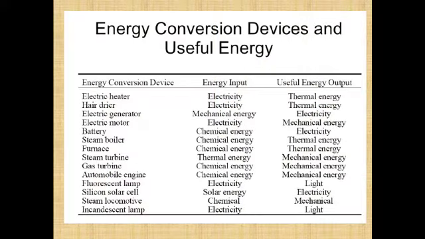So these are a few energy conversion devices and their useful energy, like the electric heater which we use at home during the winters. In that case also, electrical energy has been converted into thermal energy. Then there are the hair dryer, electric generator, electrical motor, battery, steam boiler, furnace, steam turbine, and so on. There are so many examples from your real life by which you can say that energy is always converted from one form to another form.